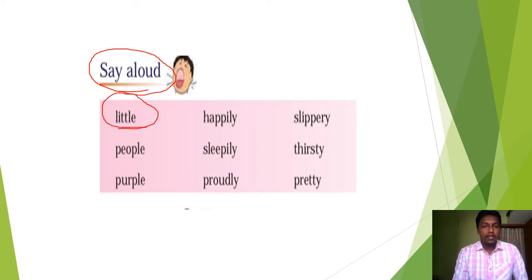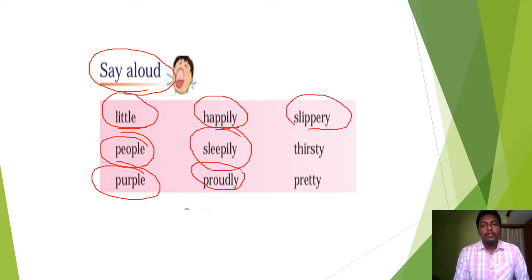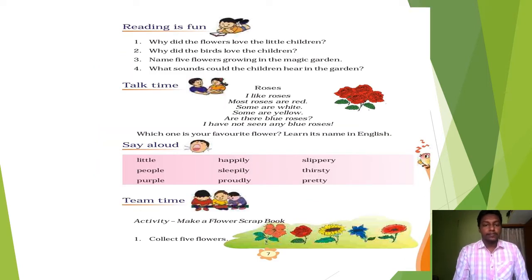Little, people, purple, happily, sleepily, proudly, slippery, thirsty, pretty. Next.